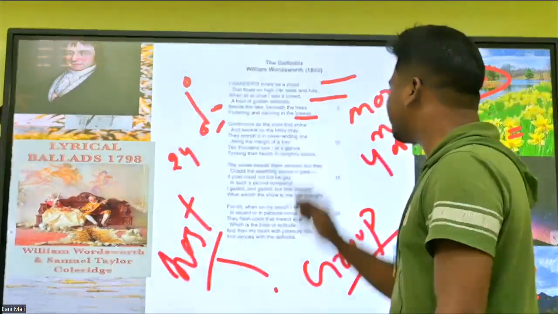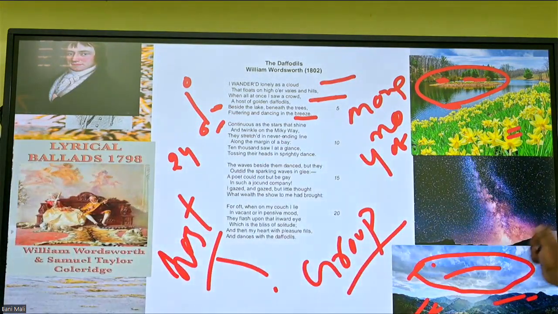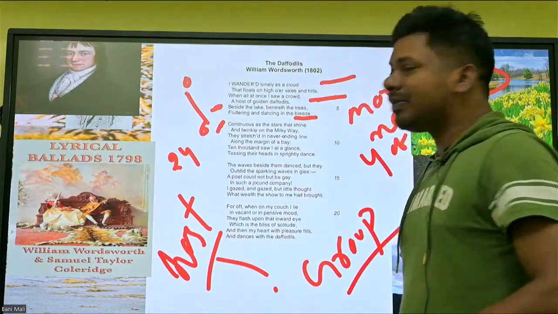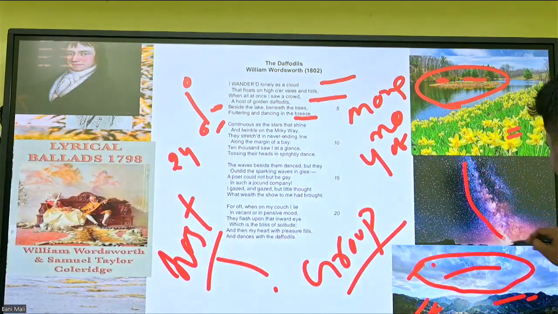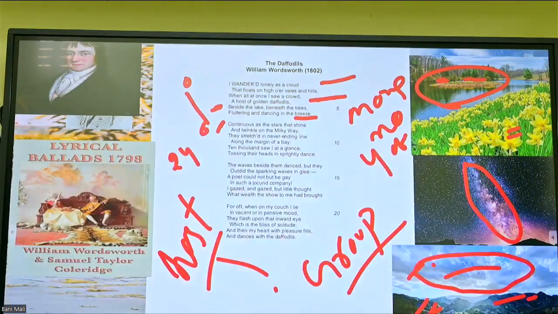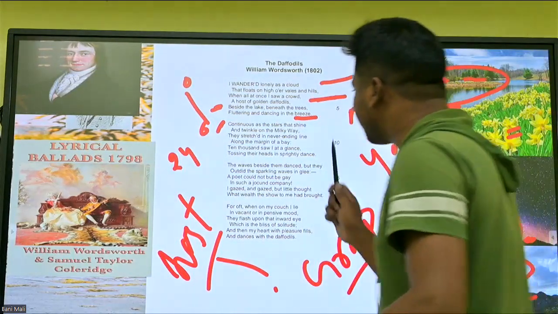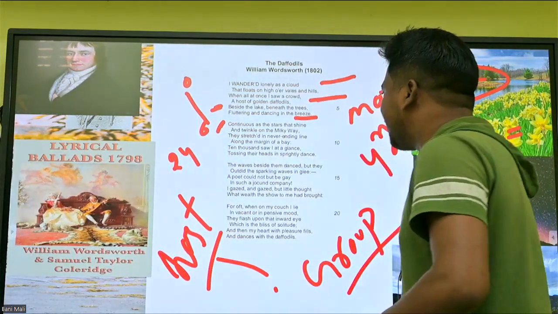Are the stars that shine. Look at the stars. Stars are shining just like that. They are shining and twinkle on the Milky Way. Milky Way in Odia we say Akash Ganga. This is Milky Way, which connects to the world, which connects to the hill, right? Just like Milky Way, they are shining and they stretch in never-ending line.